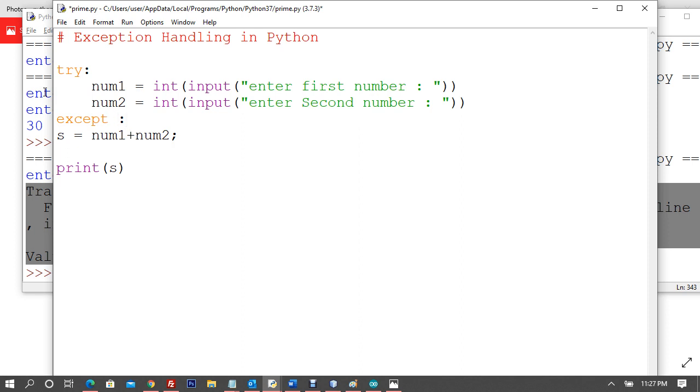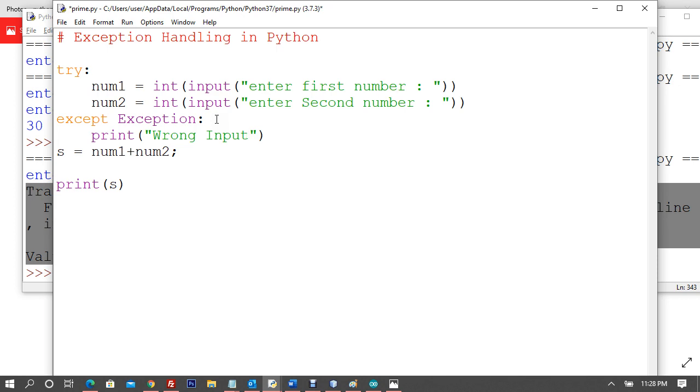I repeat, try to execute it, but if it generates any type of exception in here, what you got to do is something like print. I'll say print wrong input.